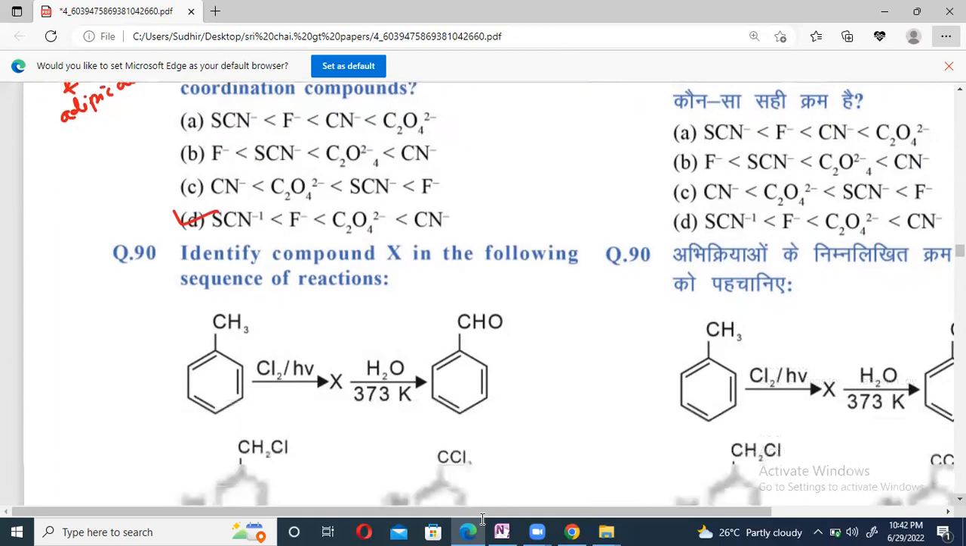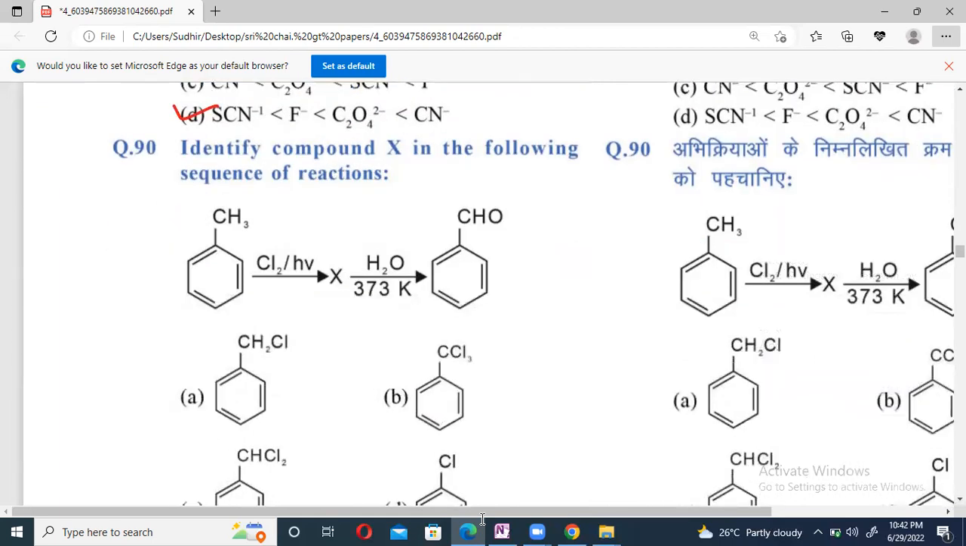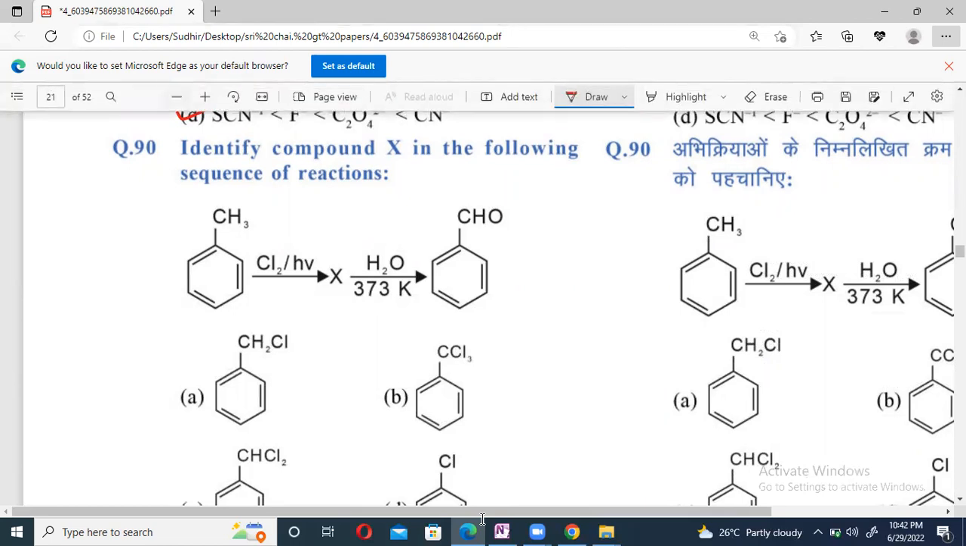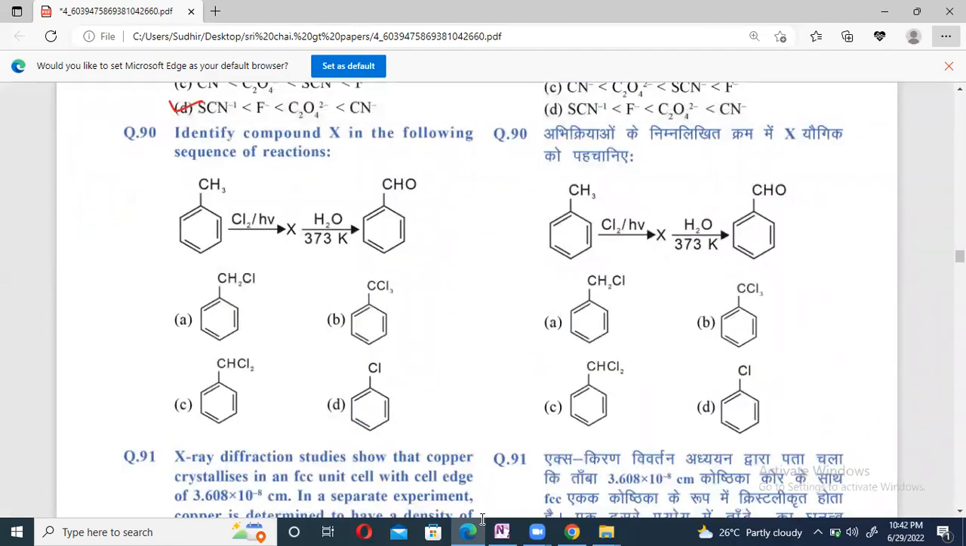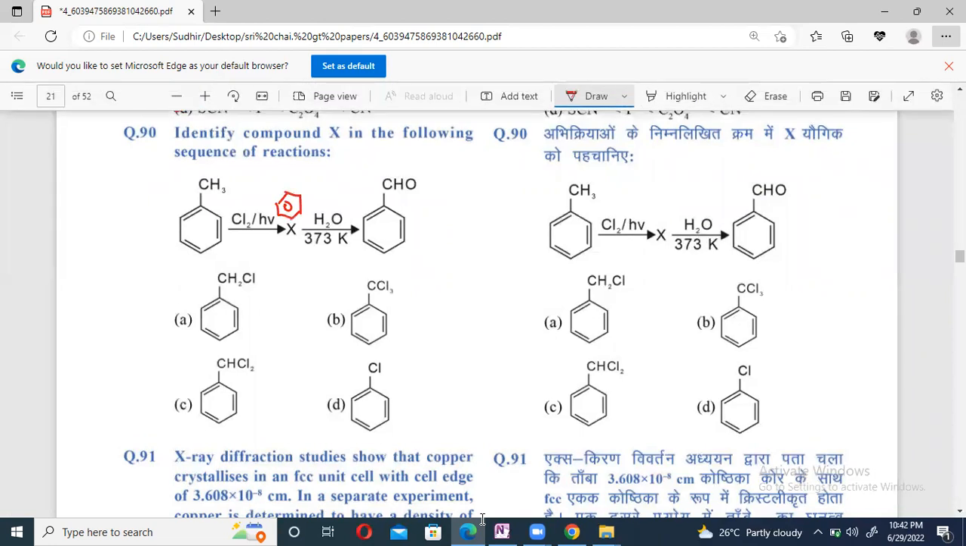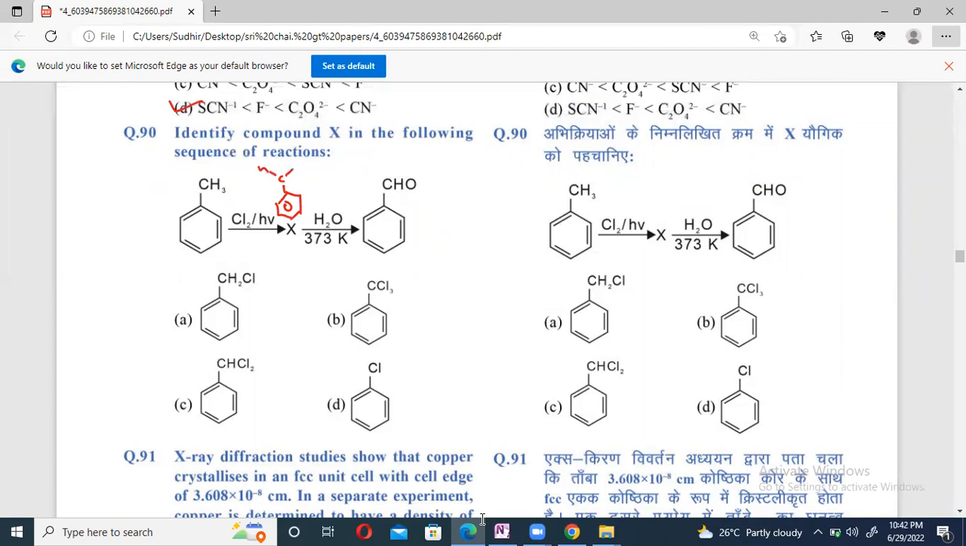Then question number 90. Identify the compound X in the following sequence of the reaction. It is toluene with chlorine and light, but obviously it will form the free radical, giving CHCl2. But when it undergoes hydrolysis, obviously this part can be converted and we are getting an aldehyde. So what is the X? Find out. CHCl2, option C is correct.